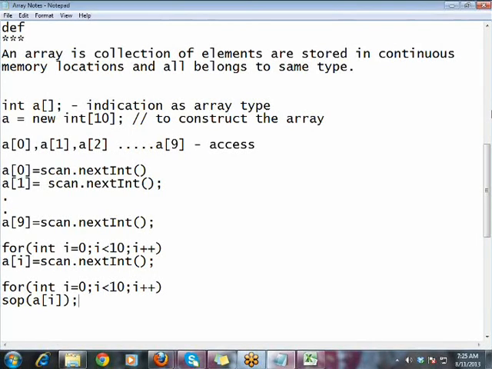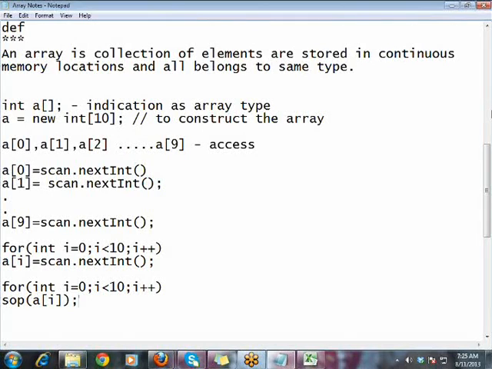Individually, you would need SOP A, SOP B, SOP C. Instead of that, one SOP repeated for I. That's it. Now declaration became easy, storing the data became easy, displaying the data became easy.